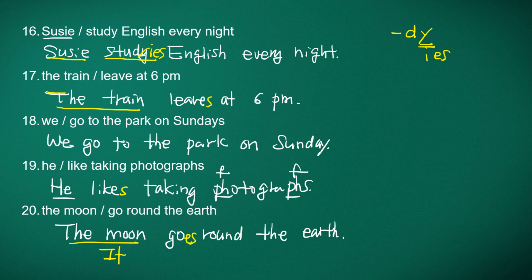Okay, let's read the sentences one more time. Susie studies English every night. The train leaves at 6 p.m. Leaves at. Read as leaves at. We go to the park on Sundays, no problem. He likes taking photographs. The moon goes round the earth.